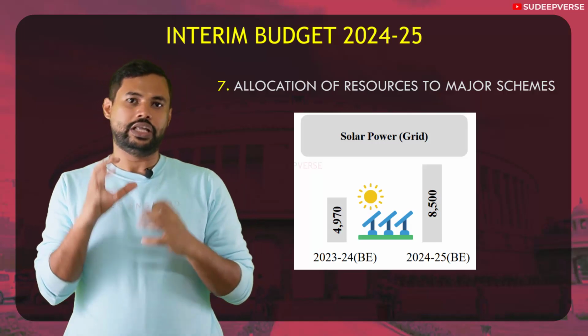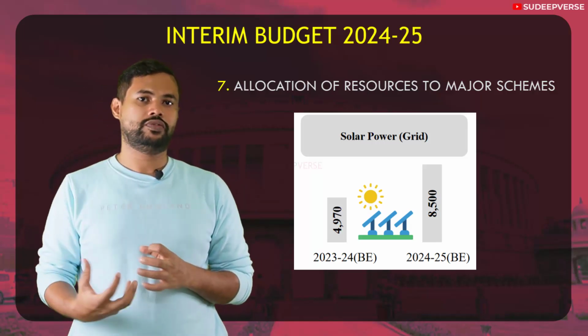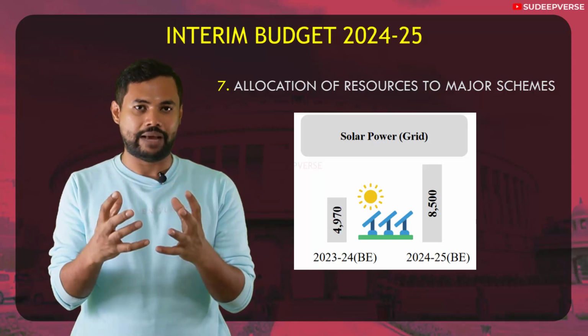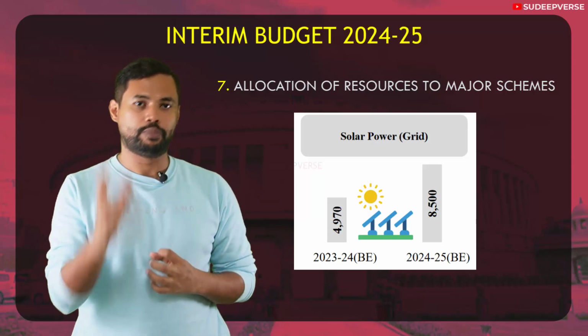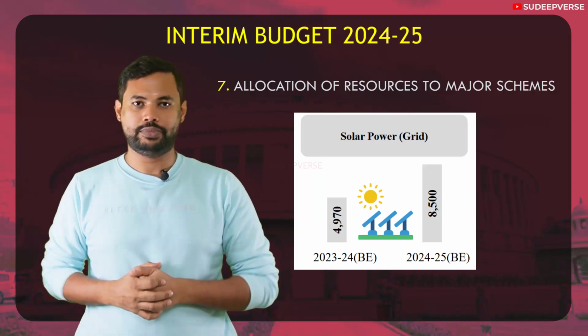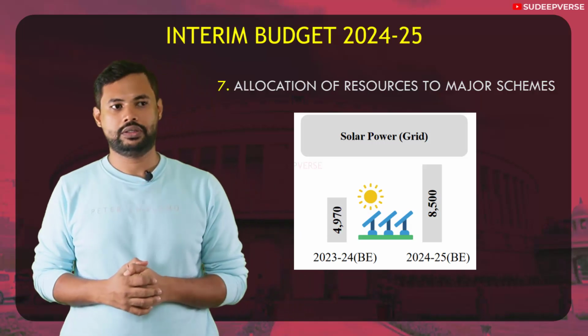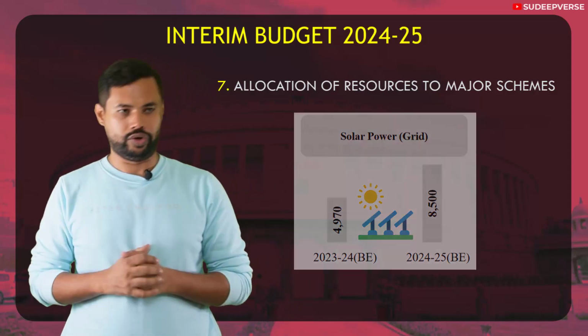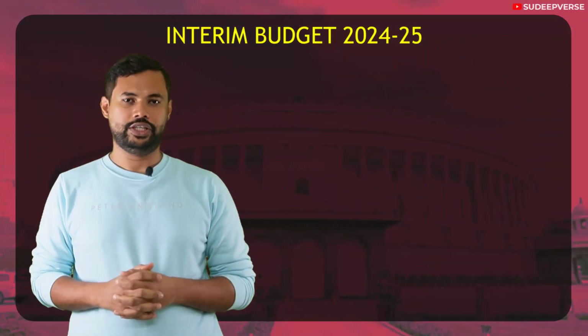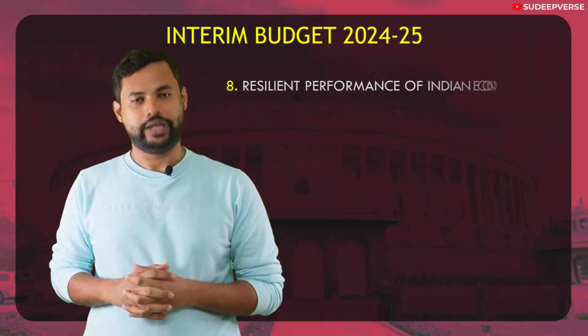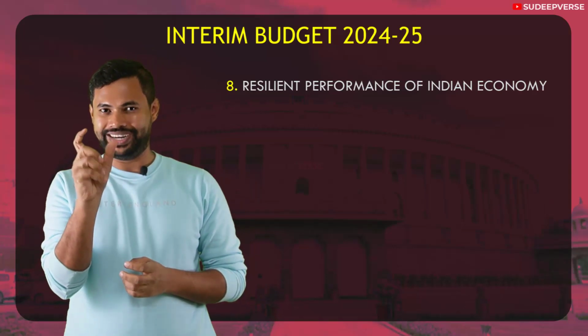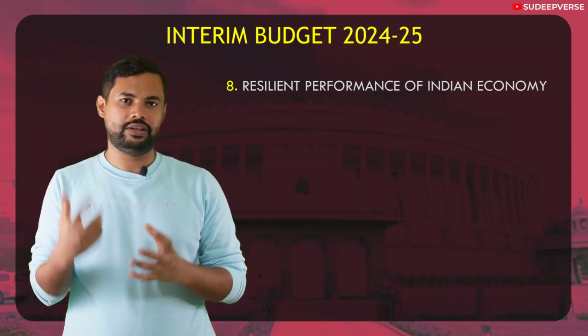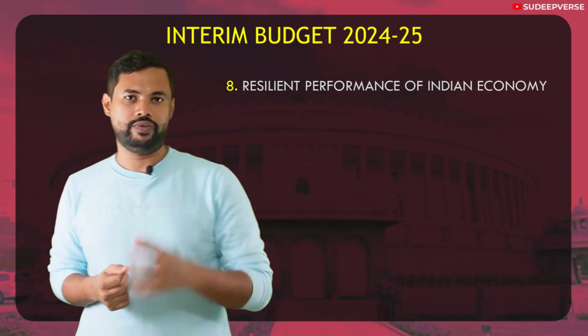Okay, so the allocation goes on the ideology of the government of the day. The programs that they are pushing are the programs that are required in order to achieve their objective of Viksit Bharat, that is developed India. So these were some of the major schemes and their allocations. So the next theme is resilience of Indian economy. Some of the important indicators that display the resilience of Indian economy is what we will discuss here.